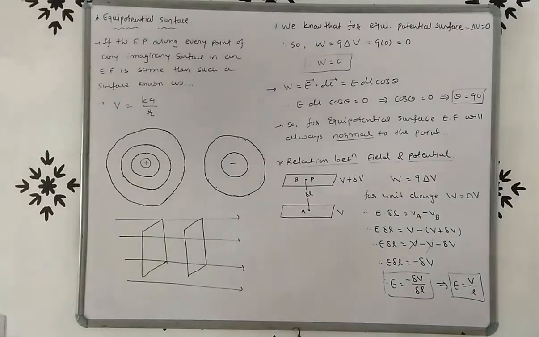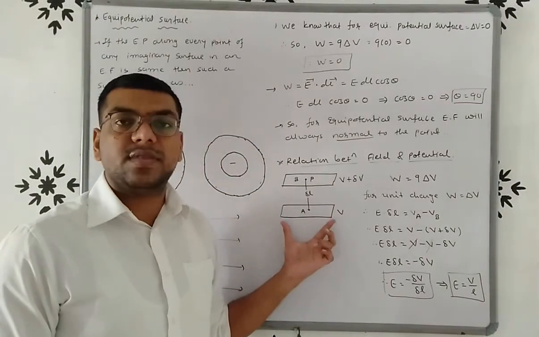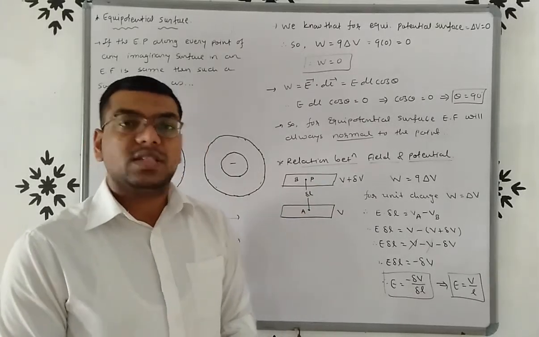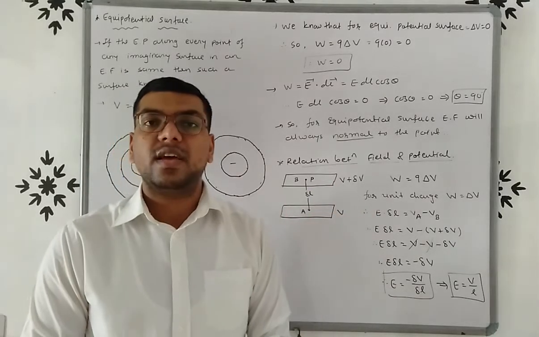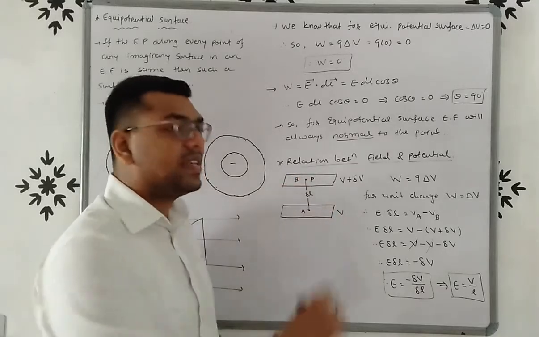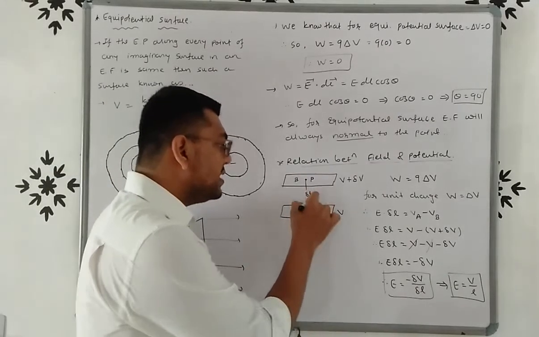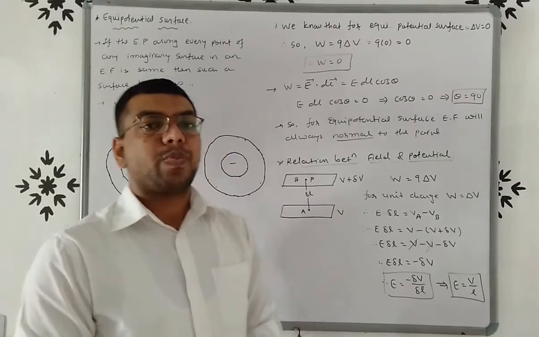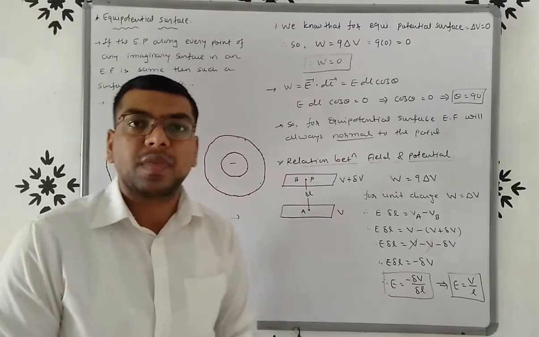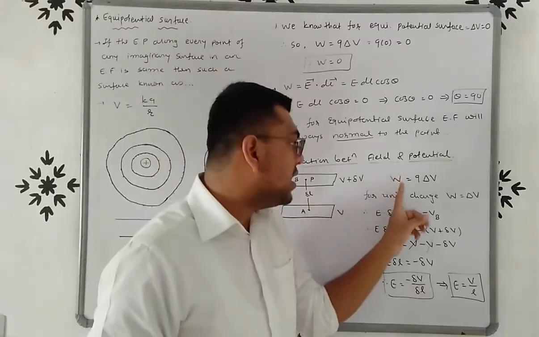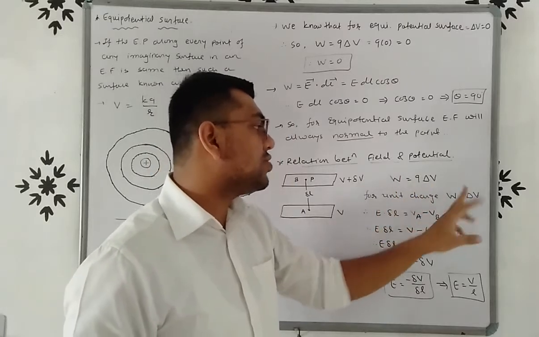Once again friends, to derive the relation between field and potential, consider two surface A and surface B. The potential of surface A is V and the potential of surface B is V plus del V. Now consider a point P on surface B. Now here the distance between surface A and point P is del L. Now here we brought a unit charge from surface B to A. So work done W is equals to Q into delta V. But for unit charge Q is equals to 1. So W is equals to delta V.